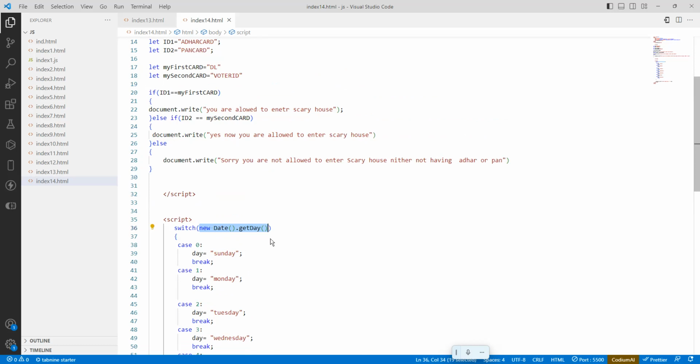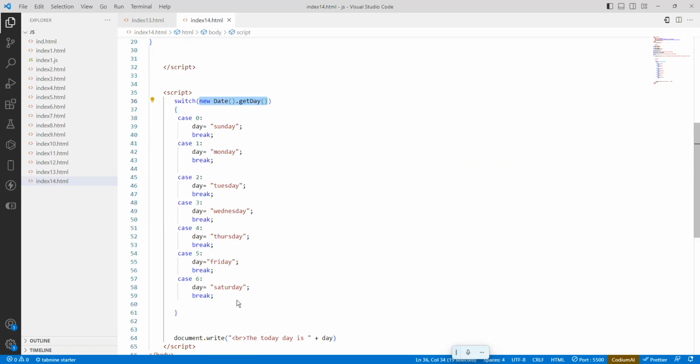The switch block. The switch is for a specific condition. I am finding a day here. Something is some other condition, like who is having above 60%? So that case has to be matched. So here is the case we are going to use. This is case one, two, three like that. So this is the matching expression.